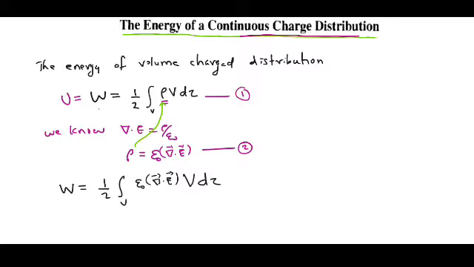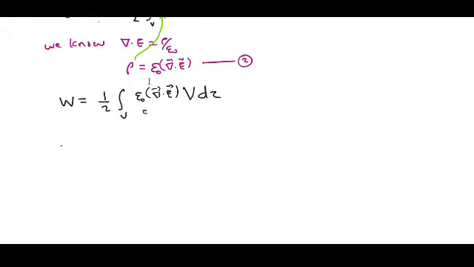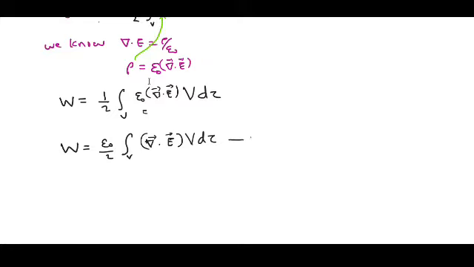Or if I take the epsilon 0 outside, W is equal to epsilon 0 by 2 volume integral del dot E V d tau. I put this as equation number 2. Here I will find a substitution for this term, and for that I will use the product rule.